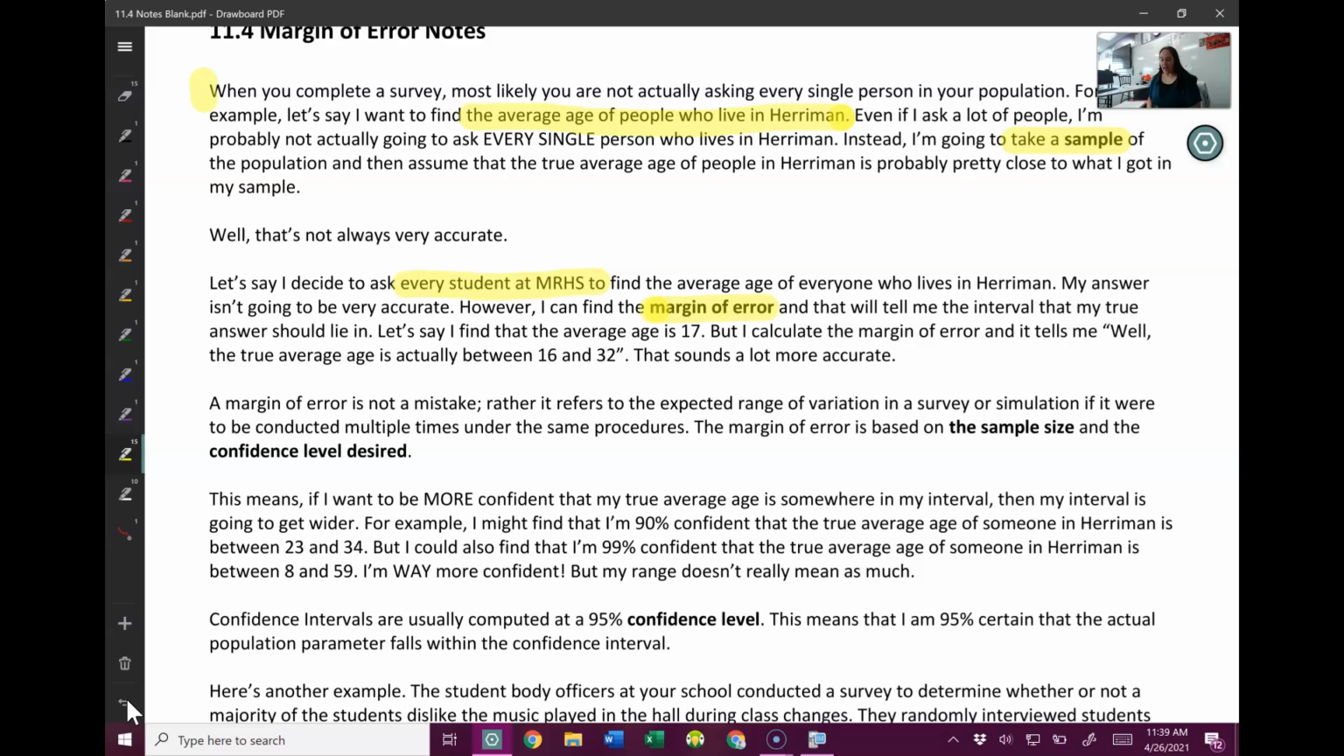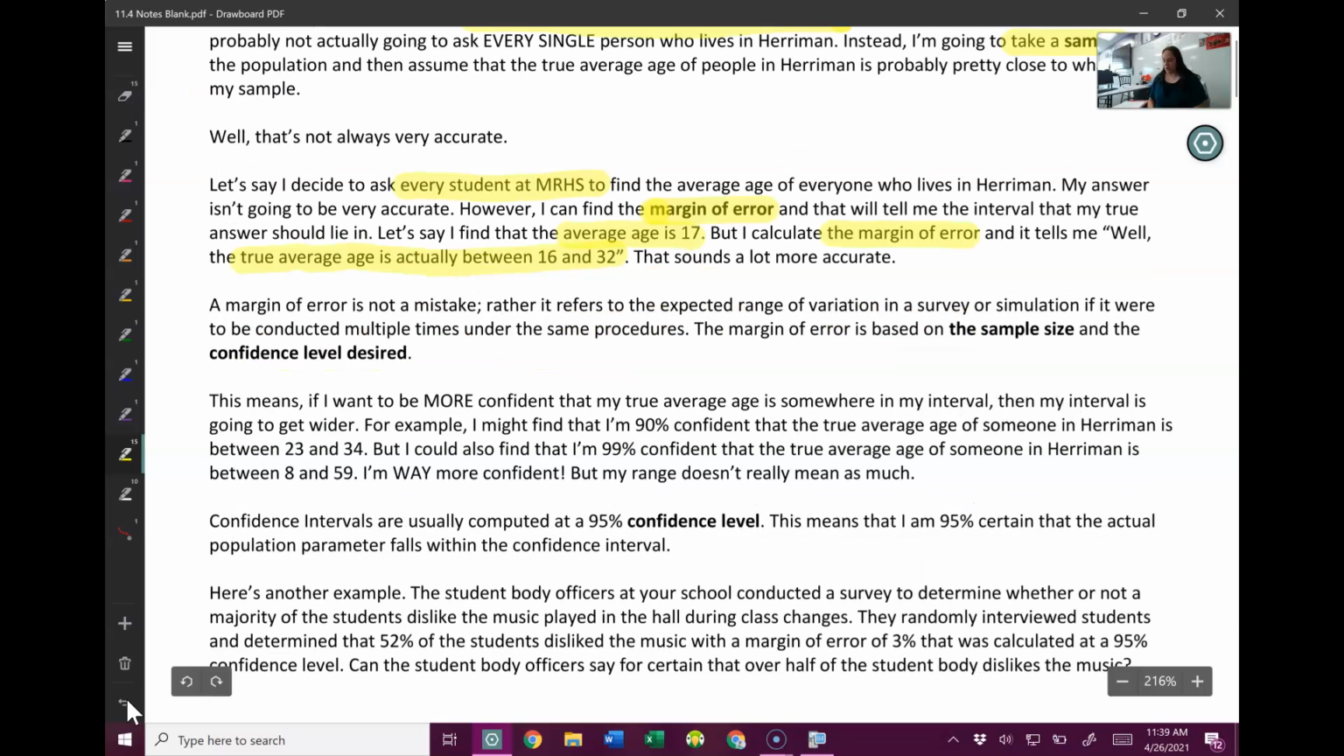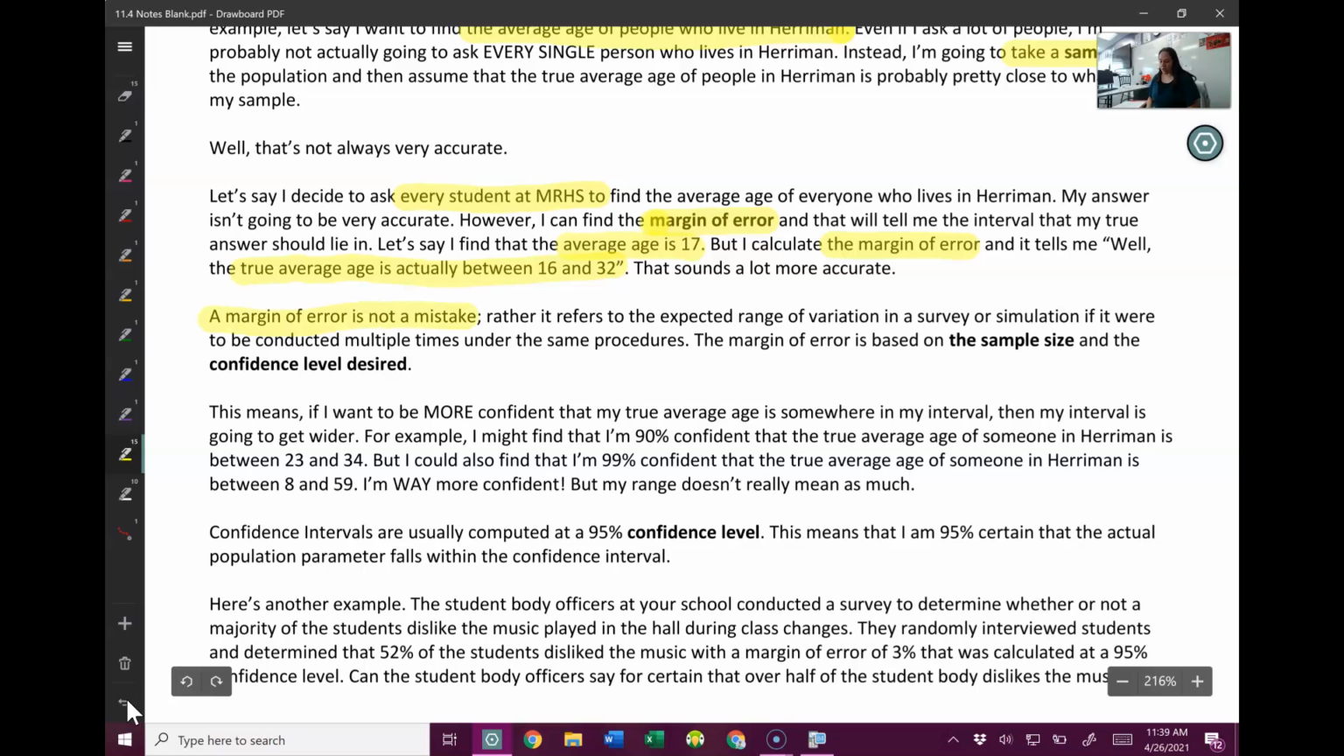So let's say I ask everyone at MRHS and I find that the average age is 17. But I calculate the margin of error and it tells me the true average age is actually between 16 and 32. That sounds a lot more accurate. The average age of people who live in Harriman is probably more likely in that interval, not the 17 I got from everyone I asked at MRHS. So let's be clear. A margin of error is not a mistake. It is the expected range that your true answer lies in.